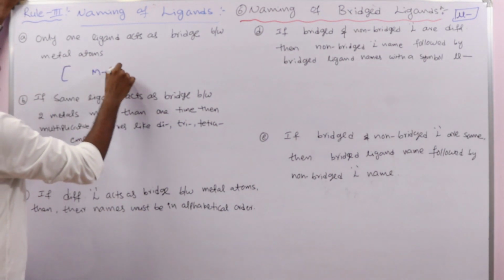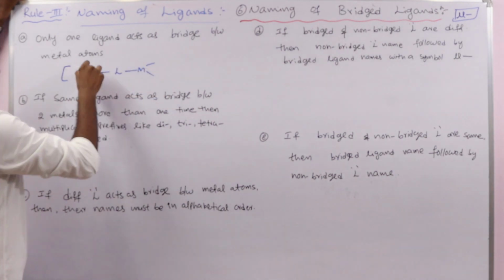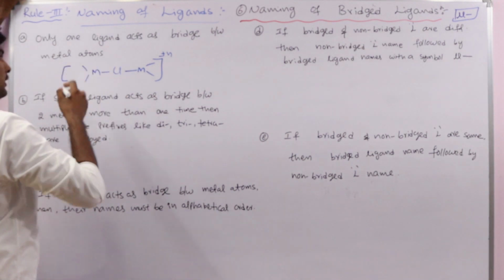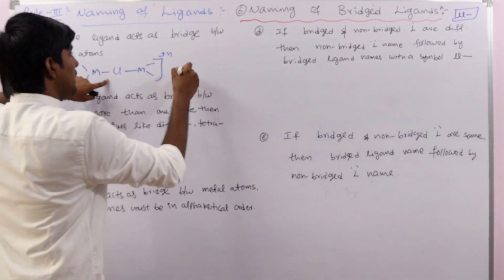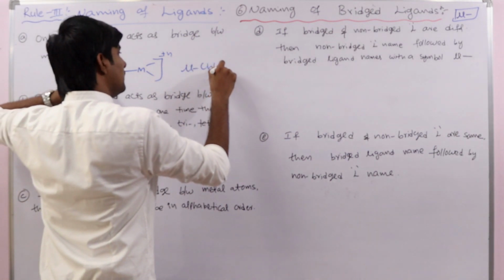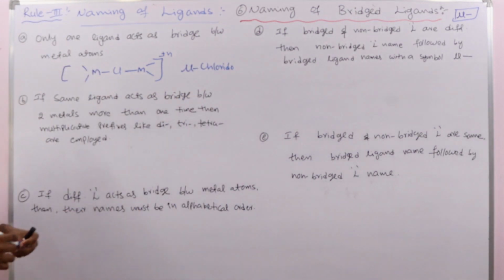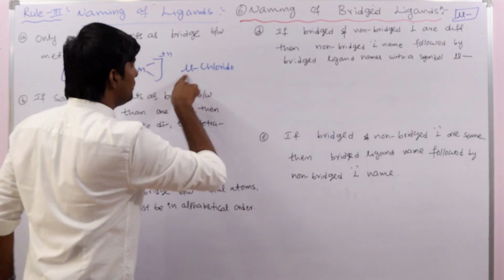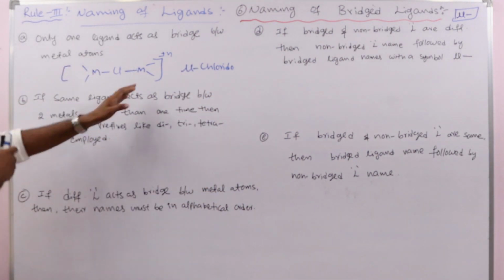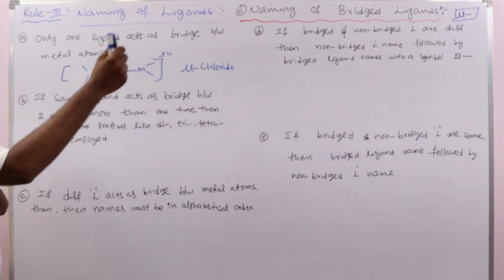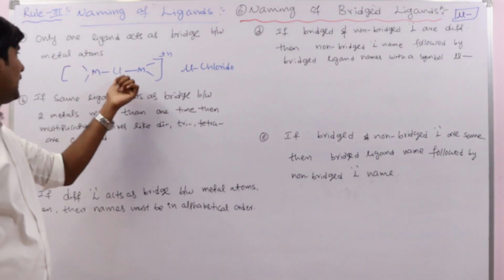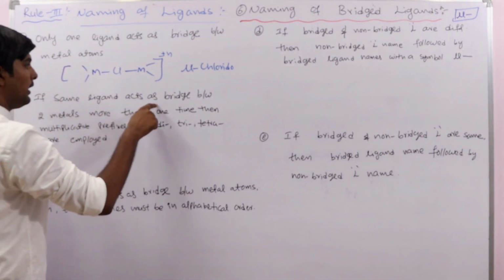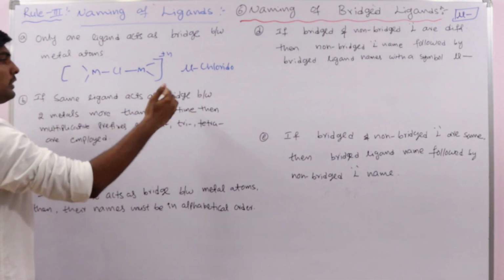Suppose like this. Let us take it as chlorido. So how do we write here? Mu chlorido. Before the name of the bridge ligand we have to use the symbol mu and separate with a hyphen. So in this case we write it like this if only one ligand is present as a bridge ligand. Clear? Very simple.